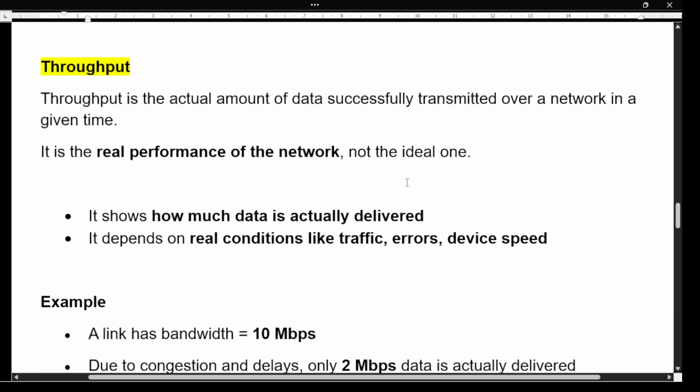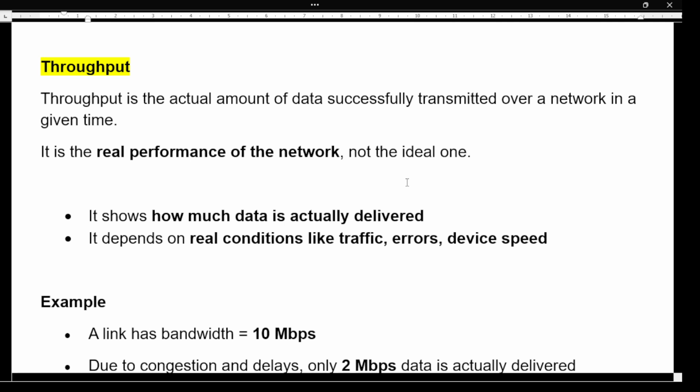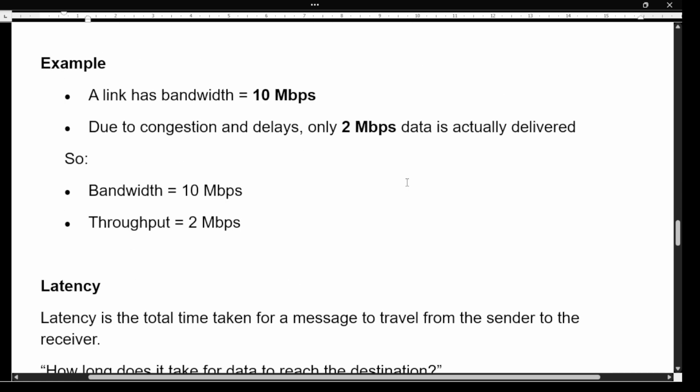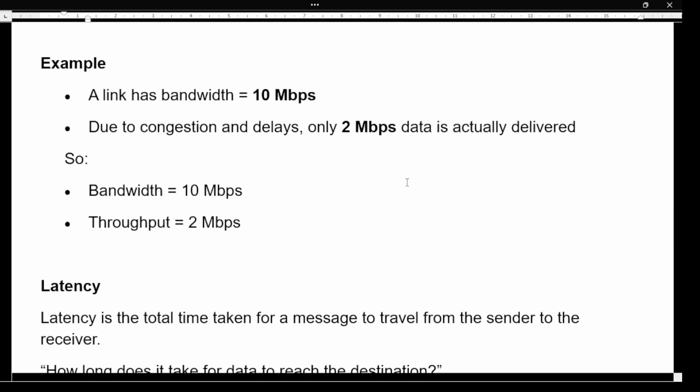Next is throughput. Throughput is the actual amount of data successfully transmitted over a network in a given time. It is the real performance of the network, not the ideal one. So it shows how much data is actually delivered. It depends on real conditions like traffic, errors, and device speed. For example, a link has bandwidth of 10 Mbps. Due to congestion and delays, only 2 Mbps data is actually delivered. So here the bandwidth, the total capacity is 10 Mbps and throughput is only 2 Mbps.